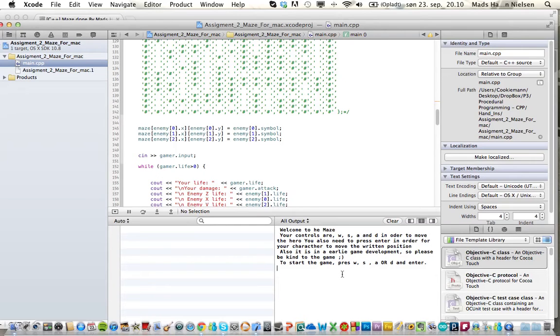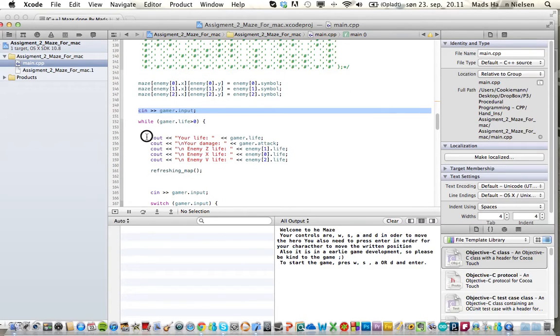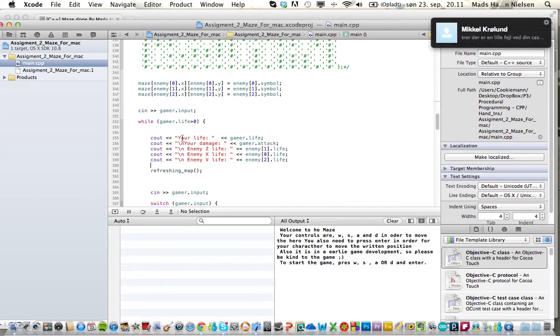Let me just close it. Now it's closed. I use command dot. And here I'm calling my enemies into the maze. It says the maze is positioned for the first enemy, the second enemy, and the third enemy, and then the symbol it should put in. So here I call in my input before my while statement. Then when the game actually starts, yeah, someone's Skype is ringing for me.